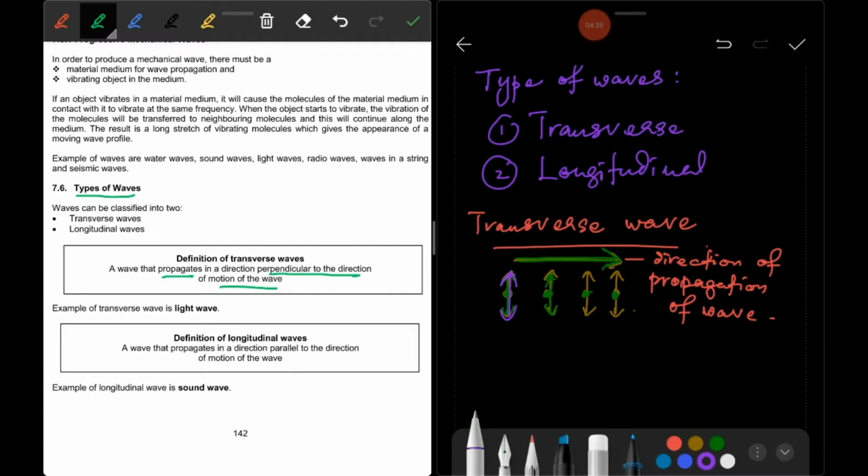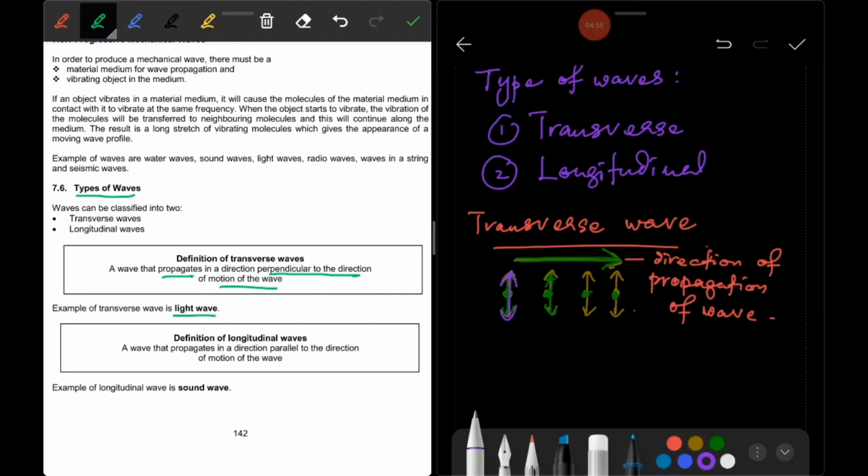So the propagation of the wave and the movement of particle is perpendicular. That is transverse wave. The example of transverse wave is light wave, which is electromagnetic wave.